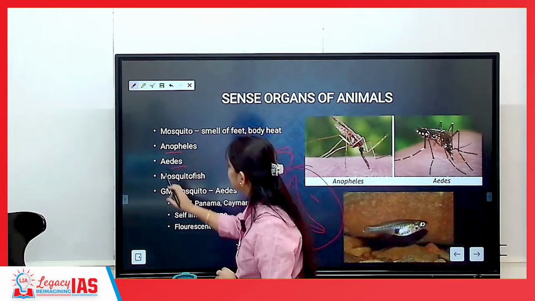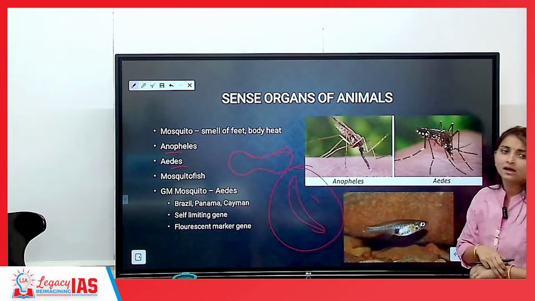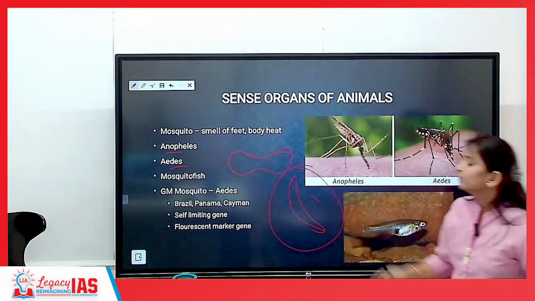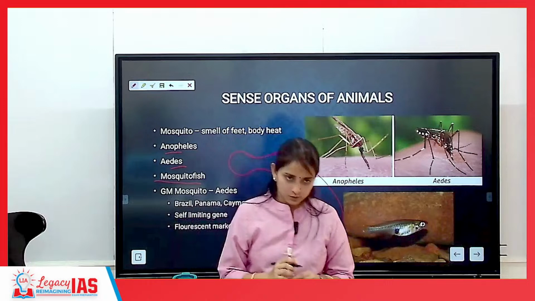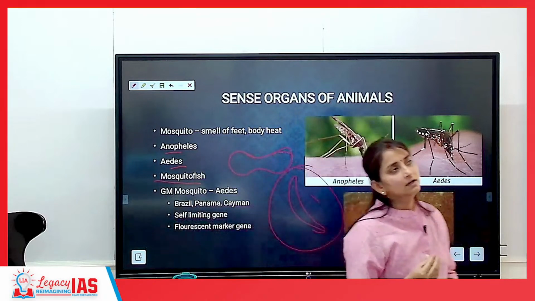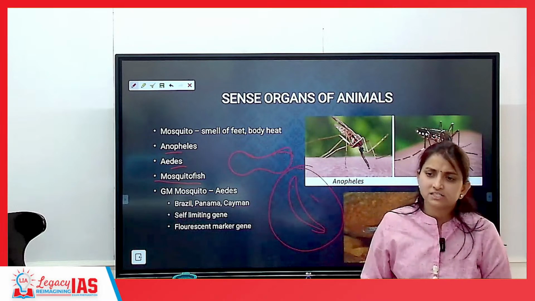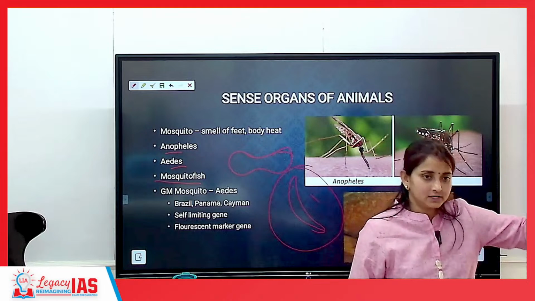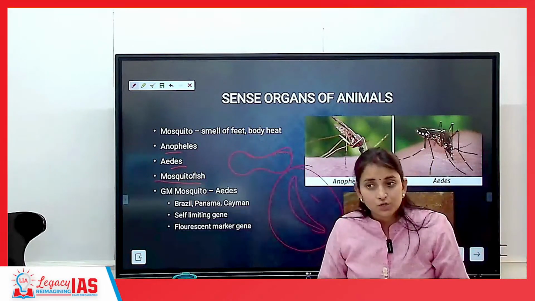Talking about Anopheles is done, Aedes is done, and last is the mosquito fish. Mosquito fish are basically a species which were introduced. Again, mosquito fish is a native species of the Caribbean region. In India, the majority of invasive species are native to South America. They were also native to the Caribbean region and were introduced to India.